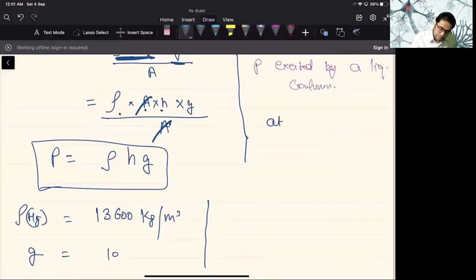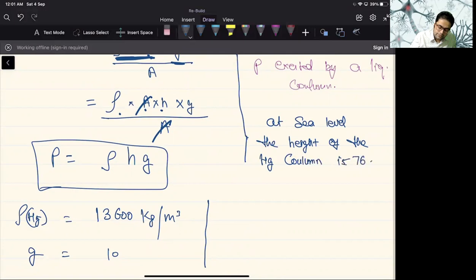So at sea level, the height of the mercury column is 76 centimeter or 760 millimeter.